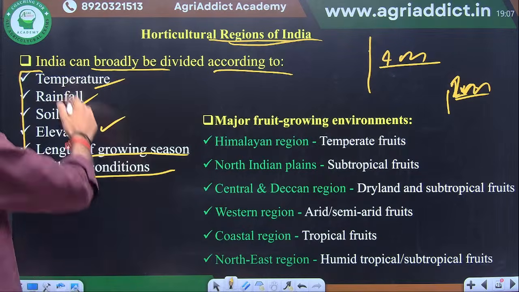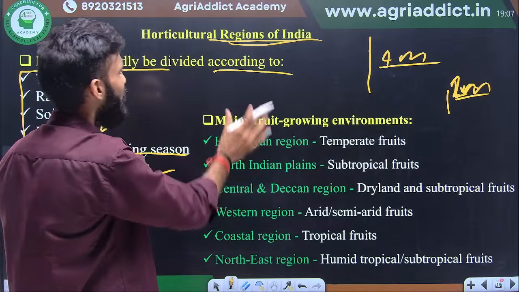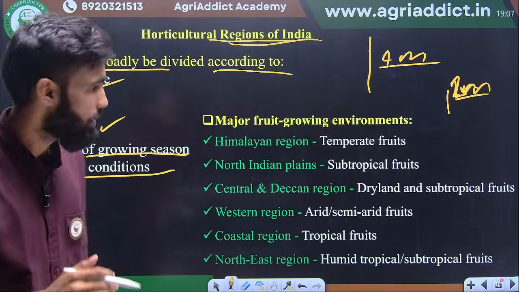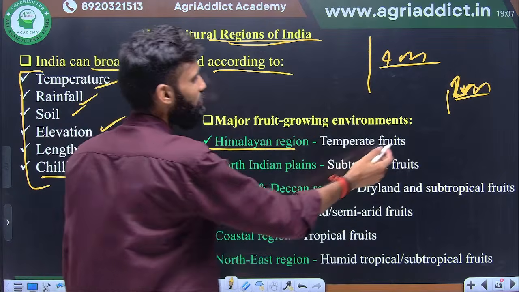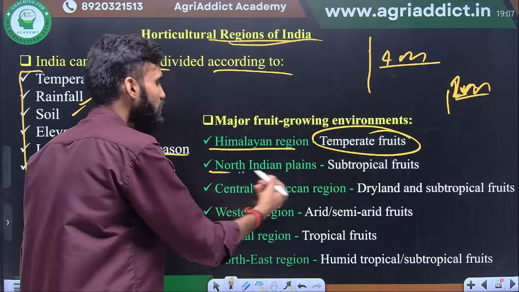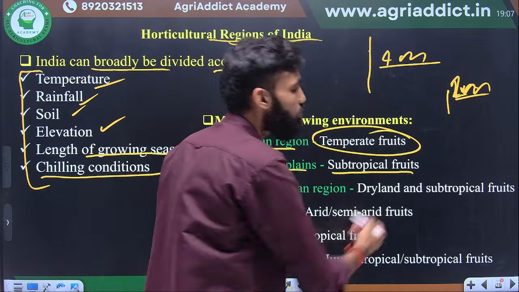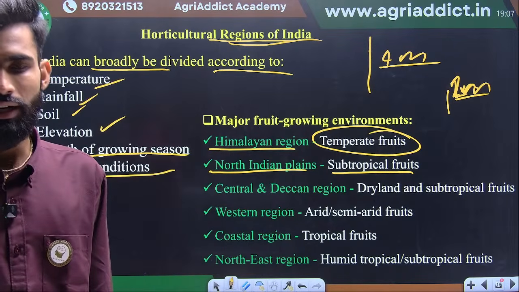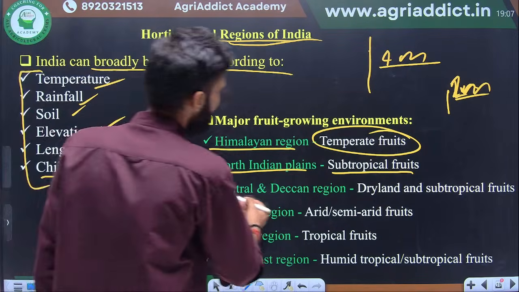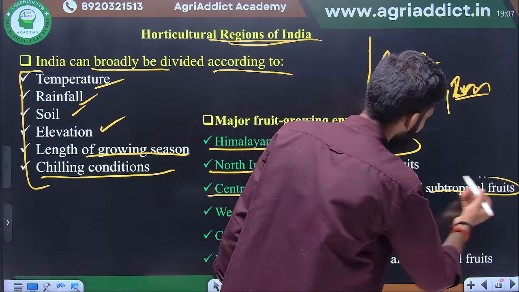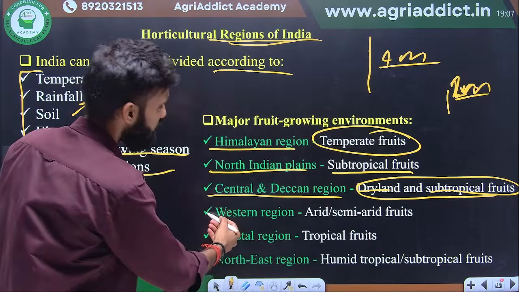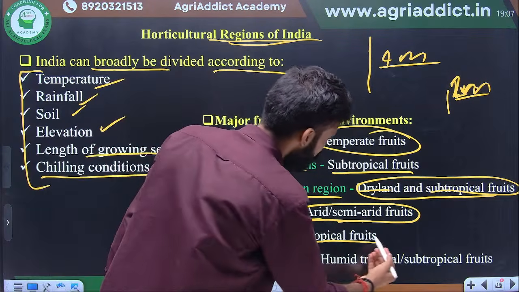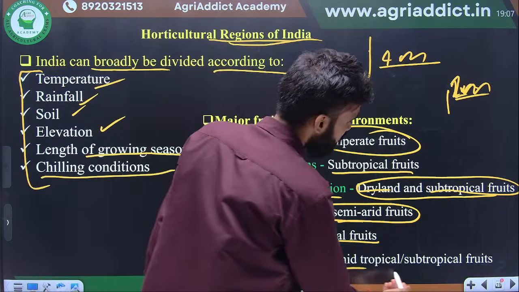Okay. So on the basis of that, we divide horticulture into six regions. You can't find this in any competitive book. First one is the Himalayan region where we grow temperate crops only. Next one is the North Indian plains where subtropical fruits are commonly grown, basically UP, MP, these parts, Haryana, Rajasthan. Next one is the Central and Deccan region where dryland and subtropical fruits we grow. Next one is the western region where arid and semi-arid fruits commonly grow, and the coastal region where tropical fruits are grown, and the northeastern region where humid and subtropical crops are grown.